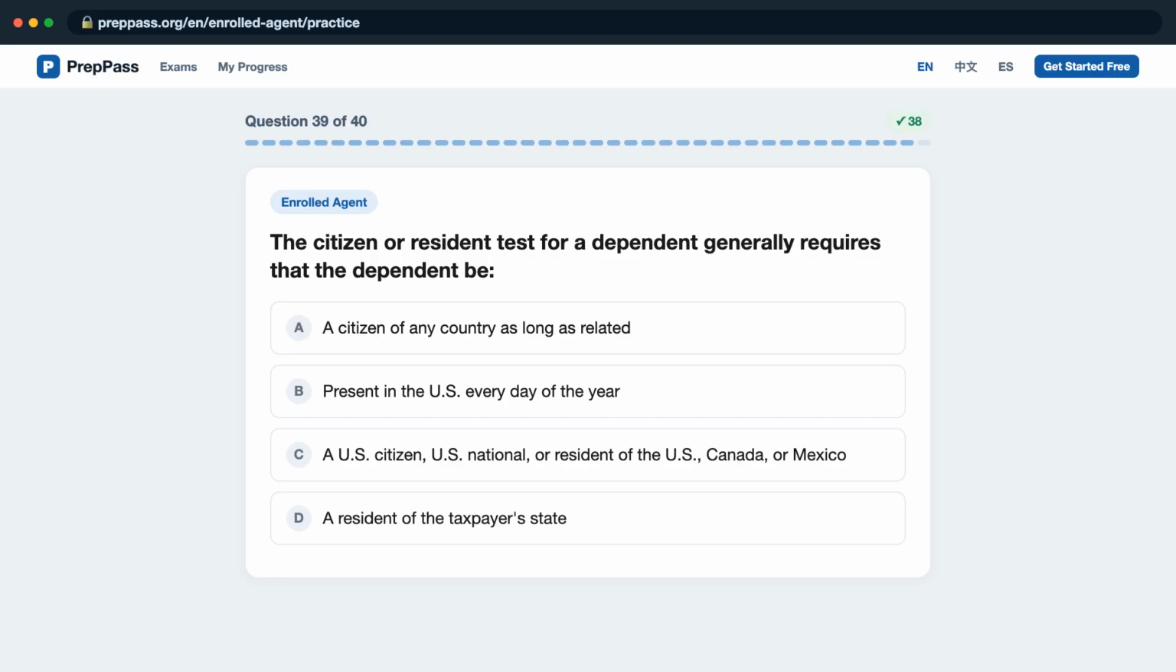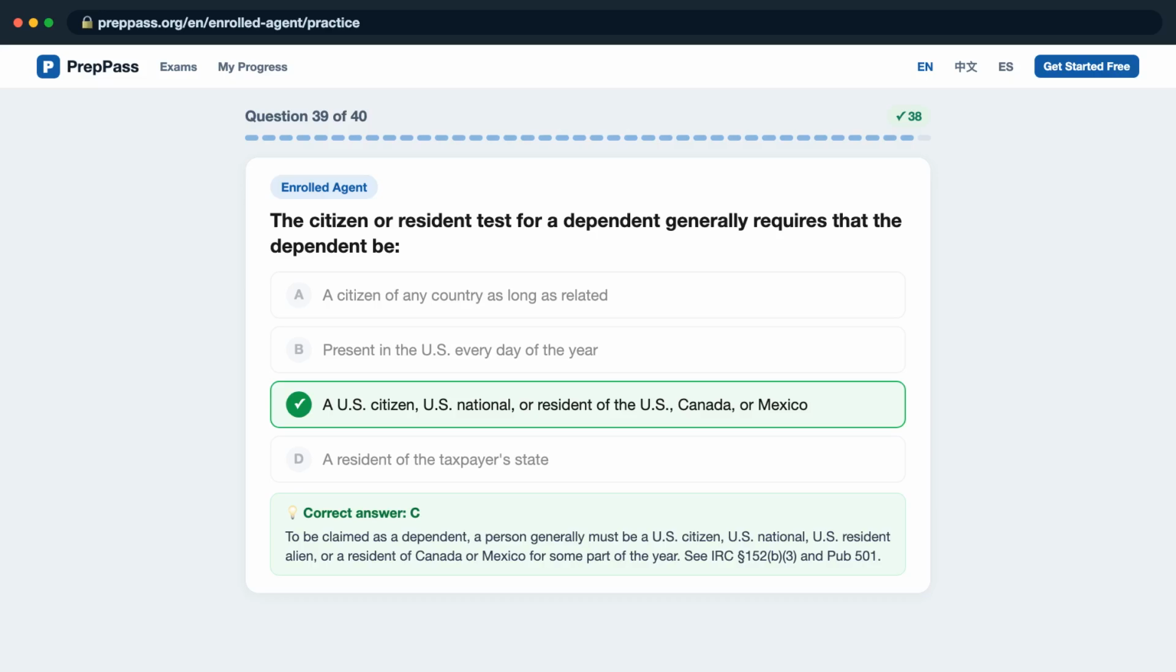Question 39. The citizen or resident test for a dependent generally requires that the dependent be, is it A, a citizen of any country as long as related? B, present in the U.S. every day of the year? C, a U.S. citizen, U.S. national, or resident of the U.S., Canada, or Mexico? D, a resident of the taxpayer's state? The correct answer is C.